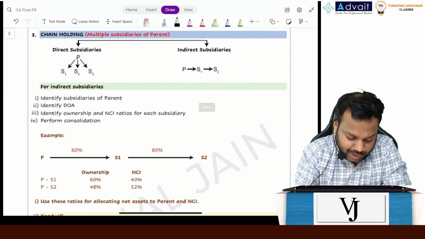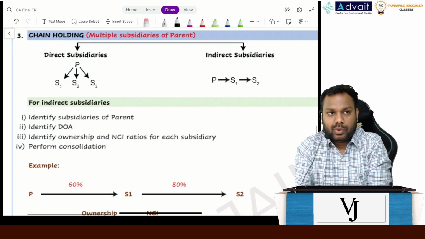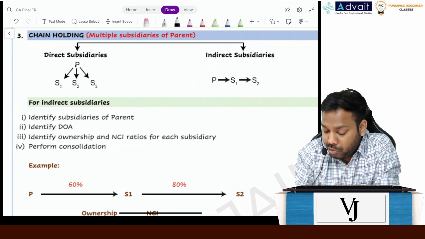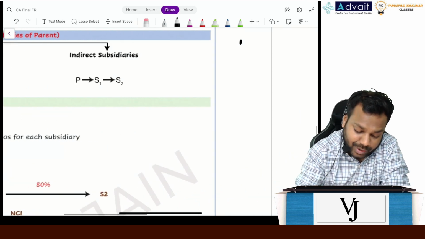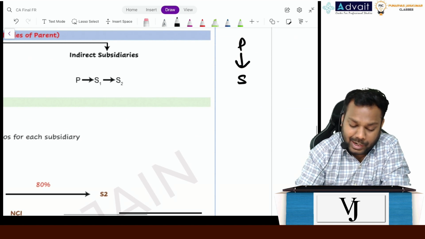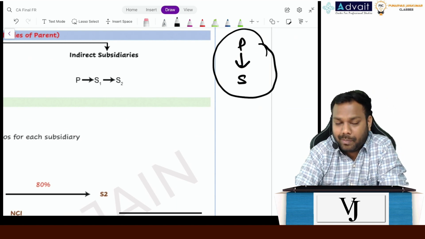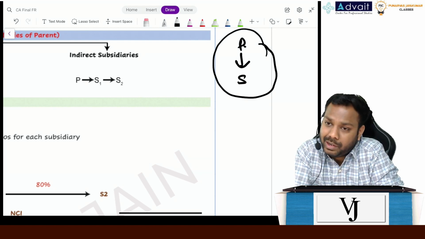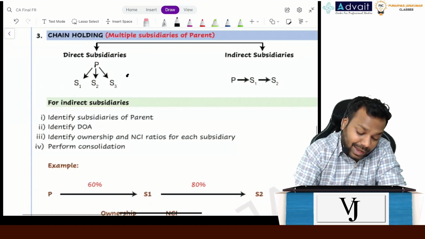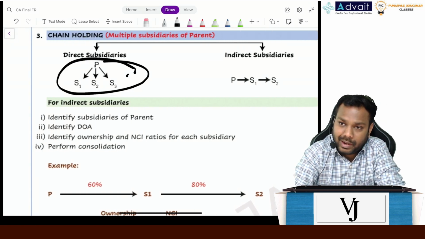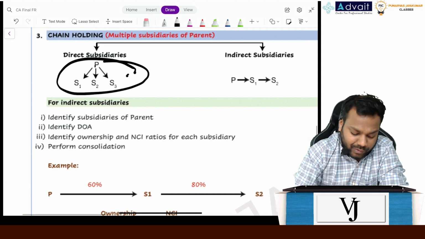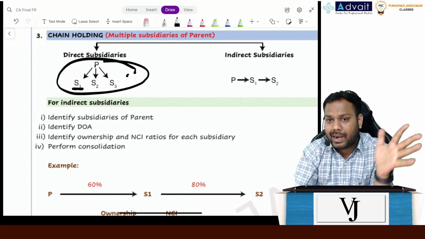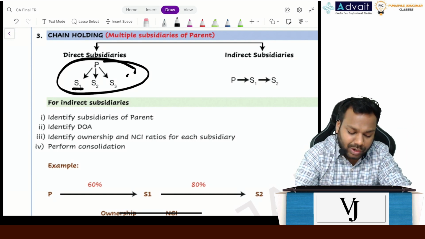Now understand the meaning of chain holding. Whatever questions we have discussed so far, or whatever questions we will solve in the exam or in the book, are like this: the parent has a subsidiary and you are preparing the consolidation for it. But in real life, is it the case that the parent will have only one subsidiary? No, right? A parent can have multiple subsidiaries. But this one is very easy. We prepare the statement of net assets separately, goodwill separately, NCI separately, and just add it up. It's done.